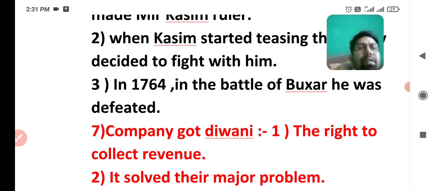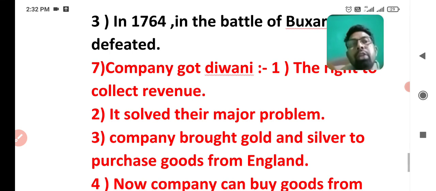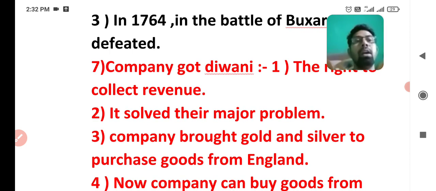After the Battle of Buxar, the next year in 1765, the company got diwani. The company became diwan. Diwan was the official power, and diwani is the power to collect taxes. The company got the right to collect revenue from Bengal. It solved their major problem. Now there will be a major question in the exam: how did diwani solve the problem of the company?